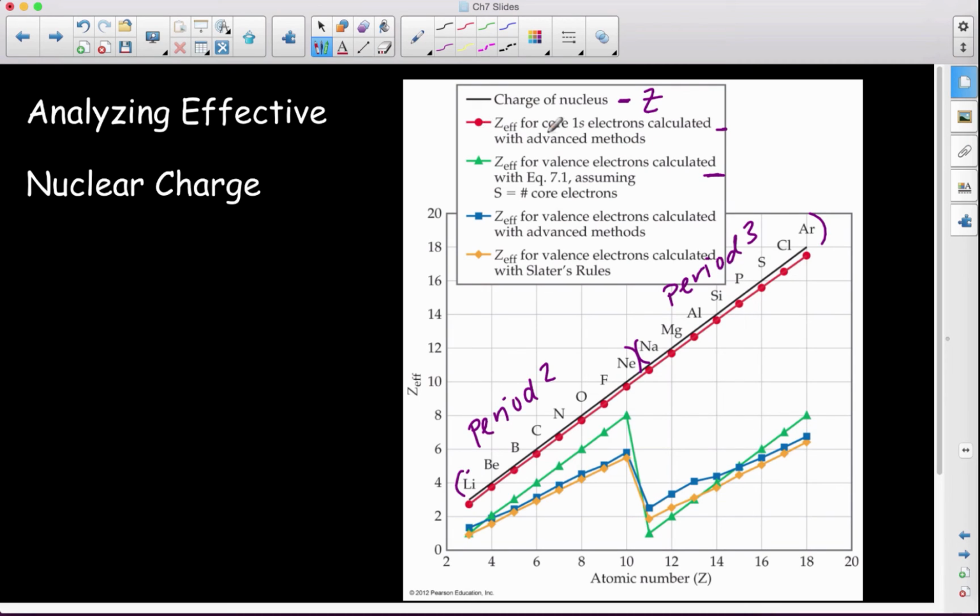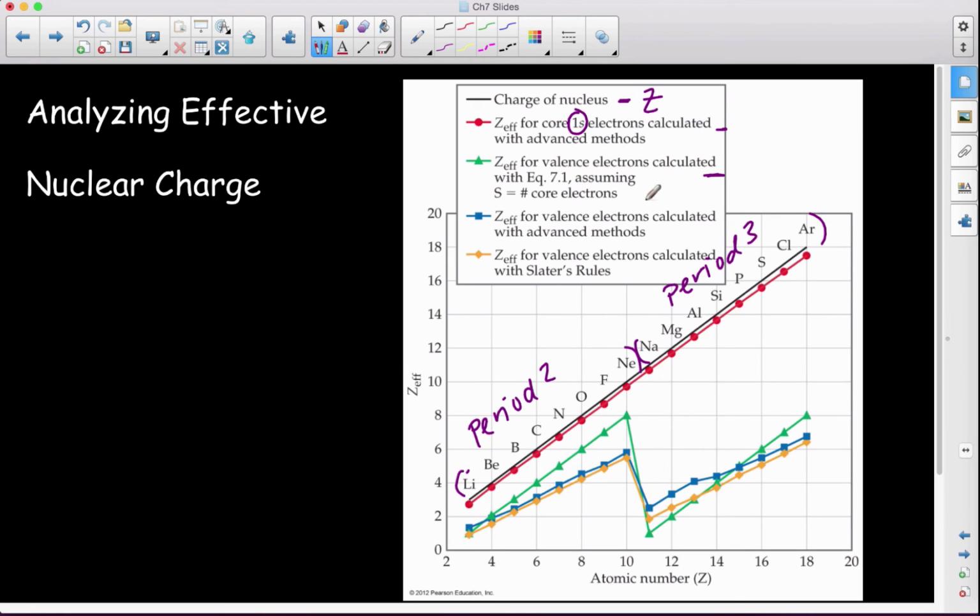Now, Z effective for my core 1s electrons. What do we know about 1s electrons relative to any other electrons in an atom? Those are the ones that are closest to the nucleus at any given point in time, closer than any other electrons are going to be. And so we see here that the Z effective for those 1s electrons is essentially equal to the charge of the nucleus. Because they are adjacent to the nucleus, they feel the complete pull of the nucleus, so their Z effective is Z.